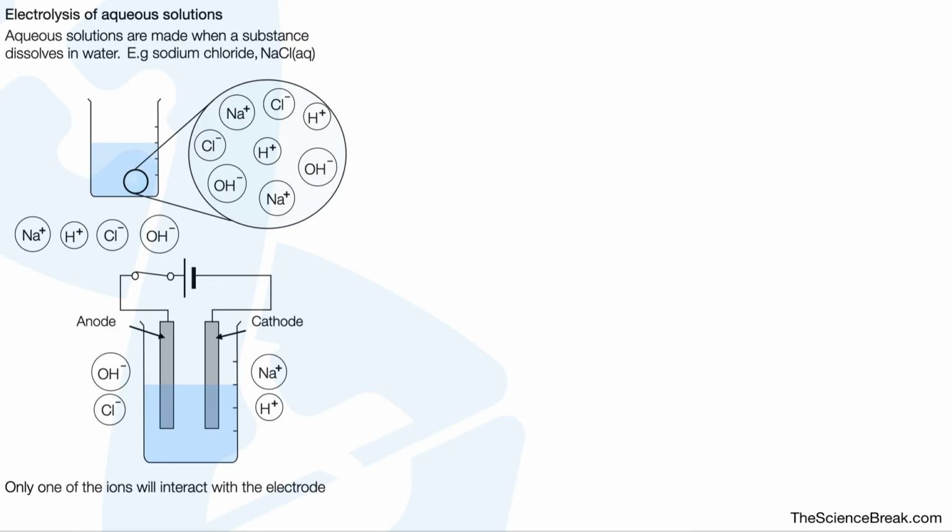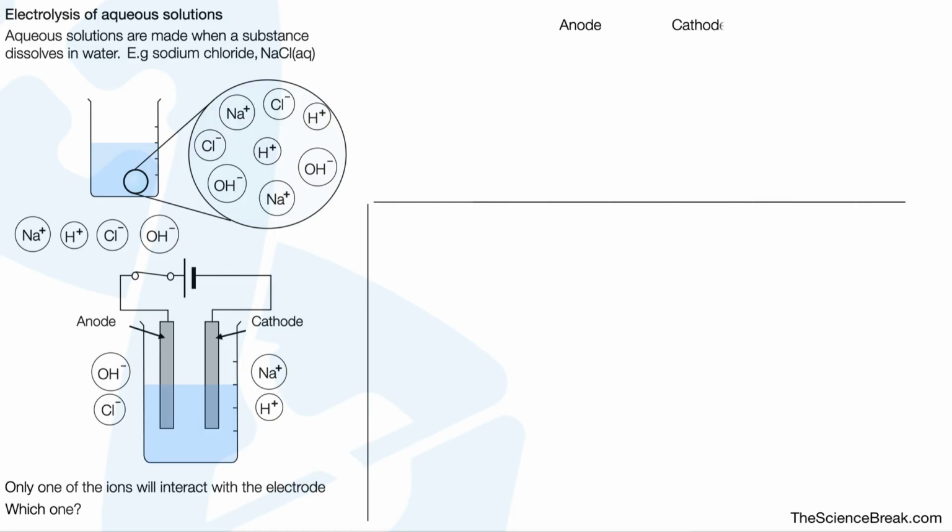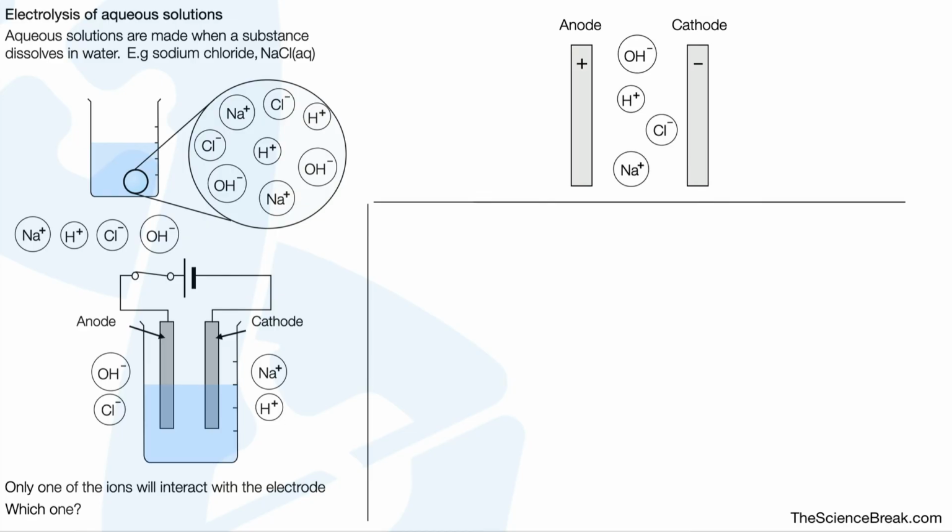Only one of the ions will interact with the electrode and produce the substance. Which one is it? Well, we can work it out in the following way. At the anode and the cathode, we have rules to help us remember. So in our solution, we will have hydroxide, hydrogen, chloride, and sodium ions, and they are attracted, as we can see here. Hydroxide and chloride to the anode, hydrogen ions and sodium ions to the cathode.